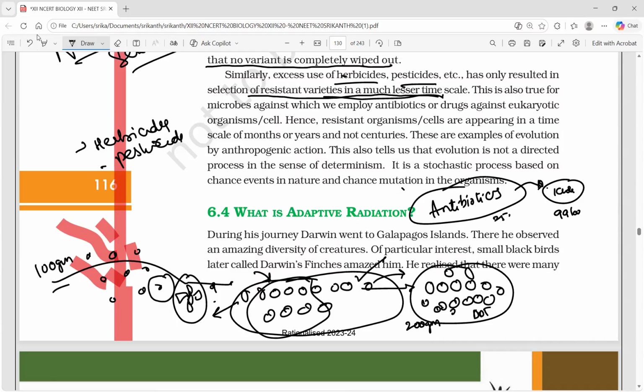Imagine some 25 milligrams used, and over 99 lakh bacteria died. 1 lakh survive. 1 lakh survived for what? For this dosage, isn't it? 25 milligrams dosage. Then, if 1 lakh survive, that means they multiply, reproductive fitness. They grow to 1 crore in future.